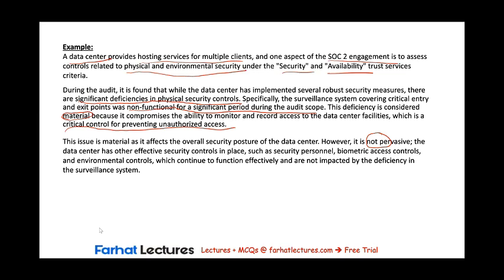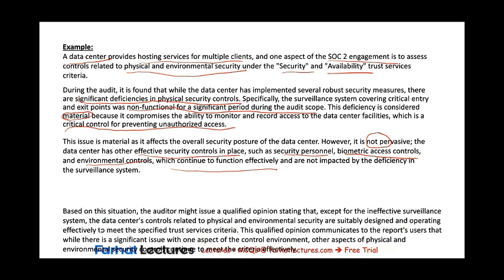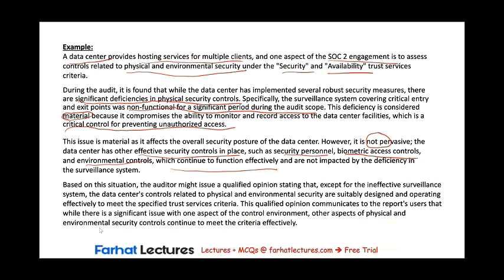Why is it not pervasive? Because the data center has other effective security controls in place. So only one control is not working, but the other security controls are compensating. They have security personnel, they have biometric access controls, and environmental controls, which continue to function effectively and are not impacted by the deficiency. It's not pervasive. It didn't affect the whole internal control system, and therefore the auditor might issue a qualified opinion.